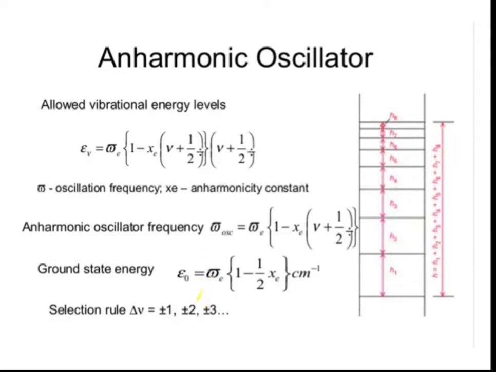So the zero point energy of the anharmonic oscillator is slightly different from the energy of a simple harmonic oscillator. The selection rules for the anharmonic oscillators are found to be delta V is equal to plus minus 1, plus minus 2, plus minus 3 and so on.